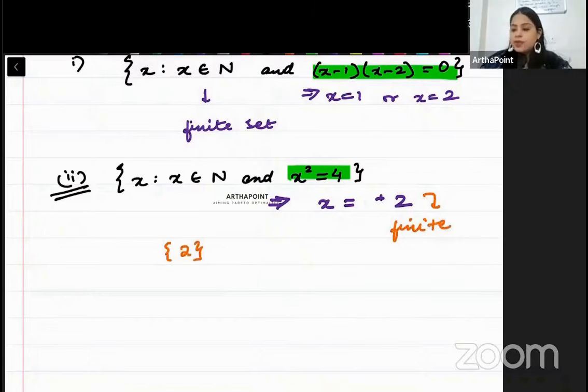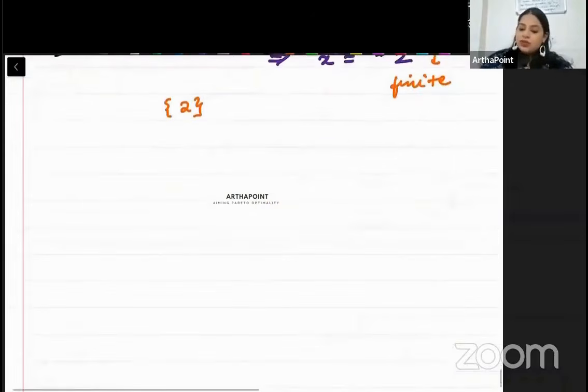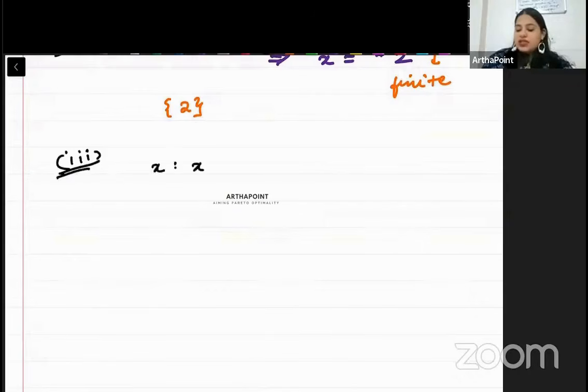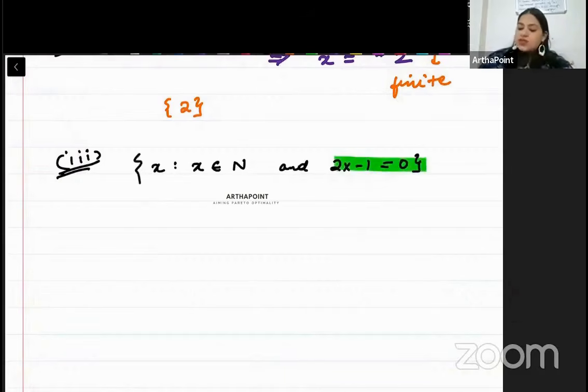Clear हो गया? Okay. Now come to the third example, beta. So when I say x is such that x belongs to natural numbers and 2x minus 1 is 0. So beta, इस case में क्या होगा? देखो 2x minus 1 is 0. What does this imply? It implies x is half.